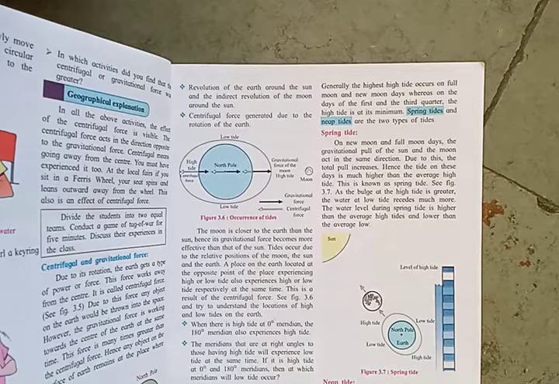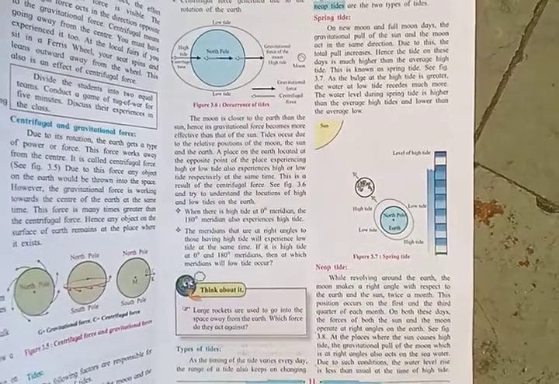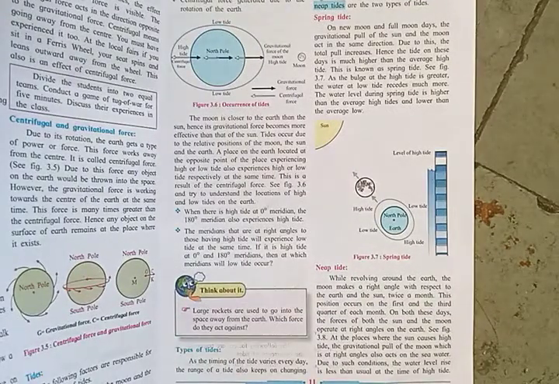Now, neap tide. While revolving around the earth, the moon makes a right angle with respect to the earth and the sun twice a month. This position occurs on the first and the third quarter of each month. On both these days, the forces of both the sun and the moon operate at right angles on the earth.